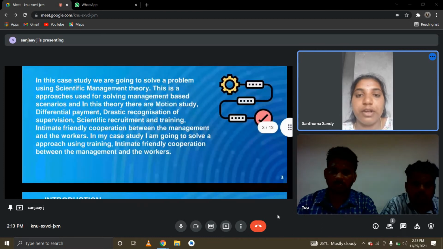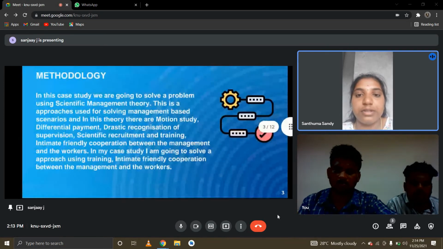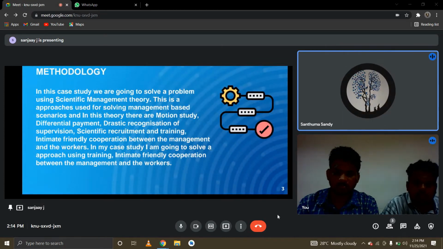And the methodology used in this case study: we are going to solve a problem using scientific management theory. These are the approaches used for solving management-based scenarios. In this theory, we have motion study, differential payment, drastic reorganization of supervision, scientific recruitment and training, and intimate friendly cooperation between the management and the workers. In my case study, I am going to solve the problem using training and intimate friendly cooperation between the management and the workers.